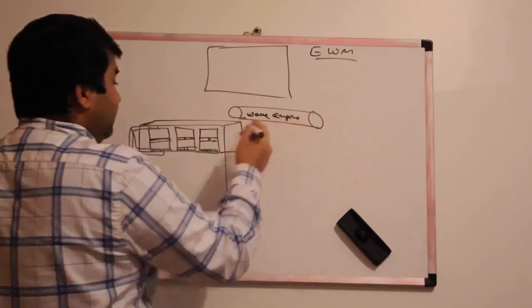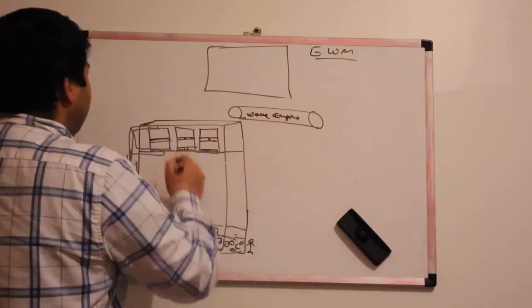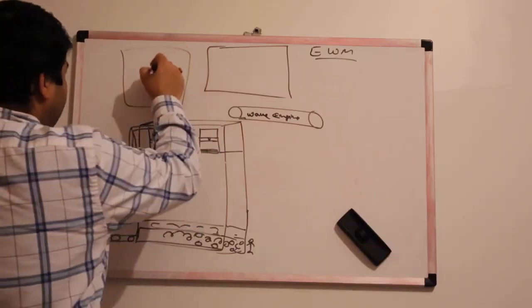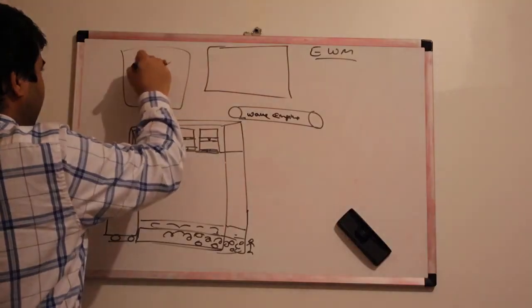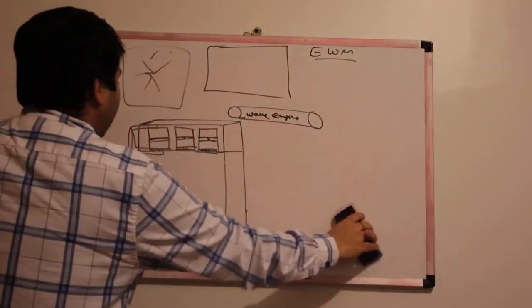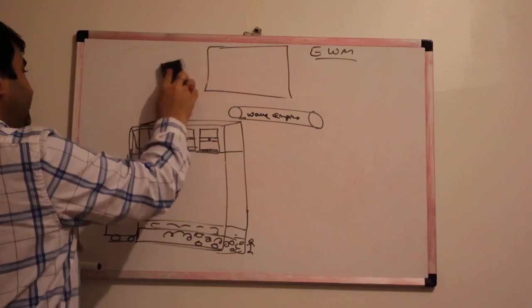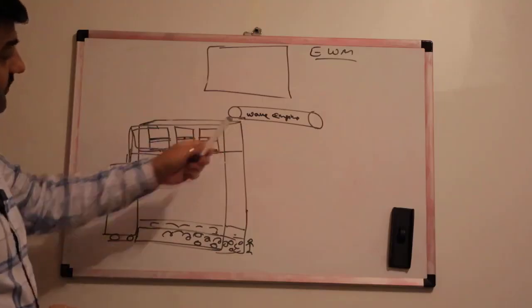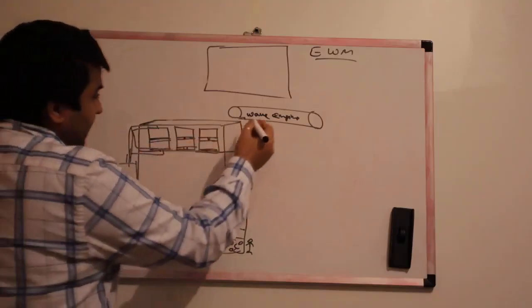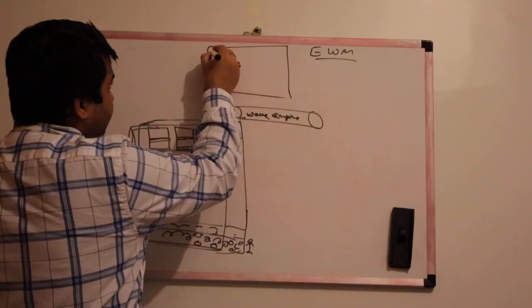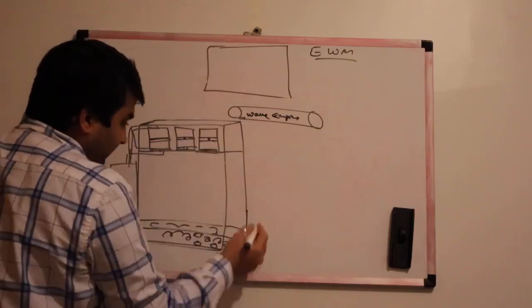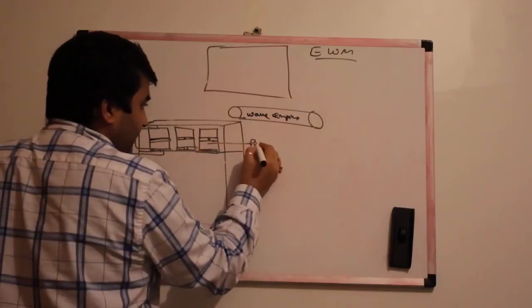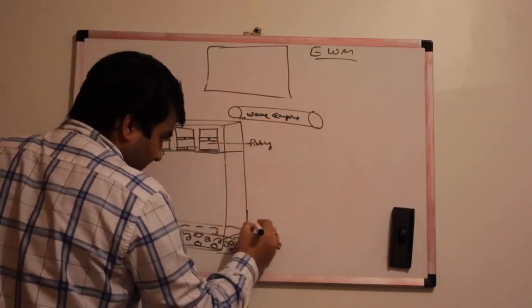What is this wave engine? What is the role of this wave engine? Even if you are sending products to customers in different countries, country 1, country 2, country 3, country 4, country 5, what is the role of this wave engine? In the wave engine, we do some configuration, because the warehouse resource is going to pick the products.